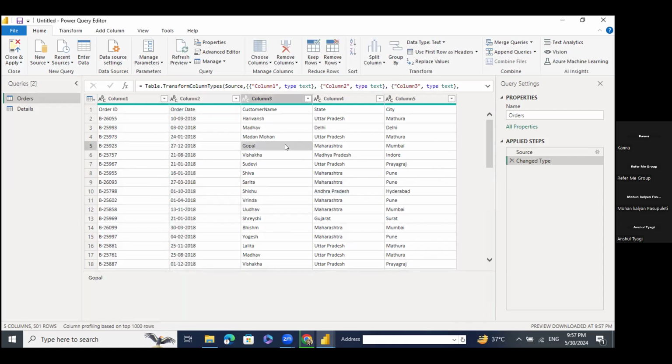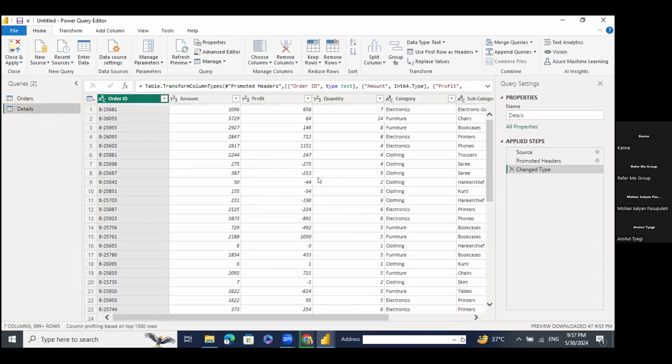Whatever the steps you are applying, you can get to know in the applied steps section. This is the Power Query view. Again, you can see the details table. If we see in the details table also, you can see order ID, amount, profit, quantity, category, and subcategory.